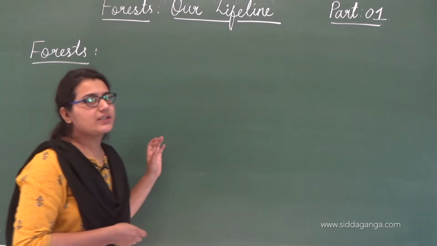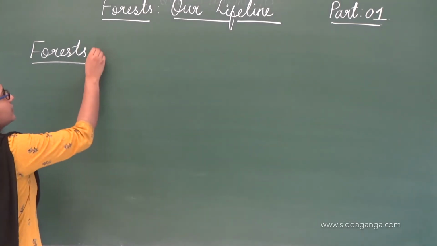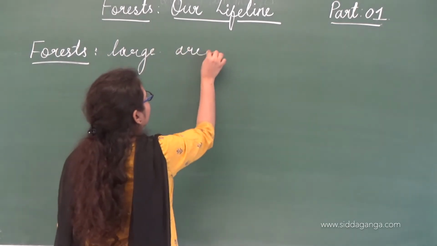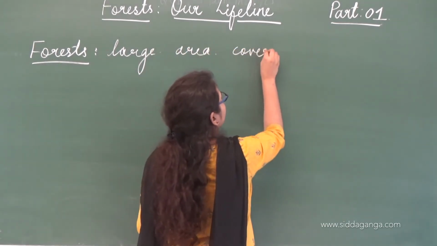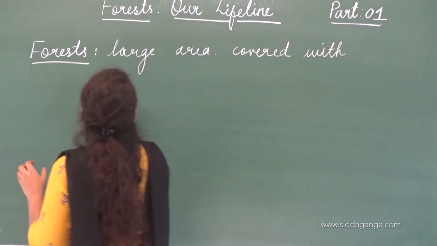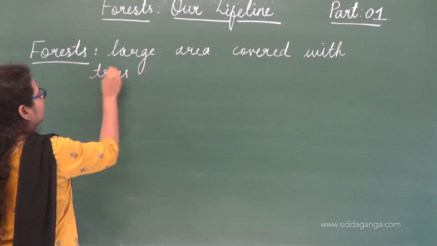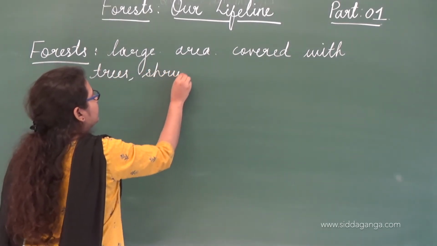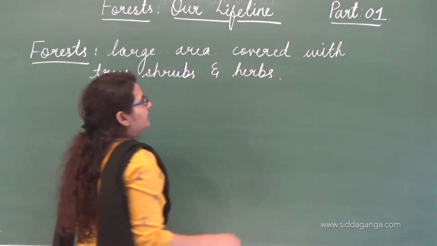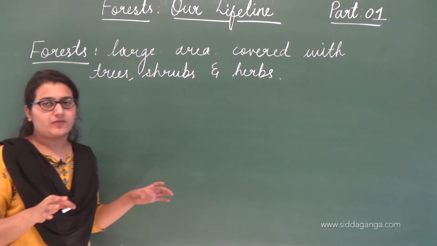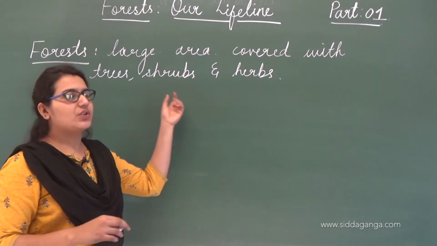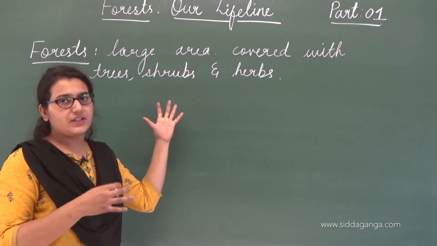So what are these forests exactly? These forests are large areas covered with trees, shrubs and herbs. Alright, so basically what are forests? Forests are large areas covered with trees, shrubs and herbs. Now what are these trees, shrubs and herbs?